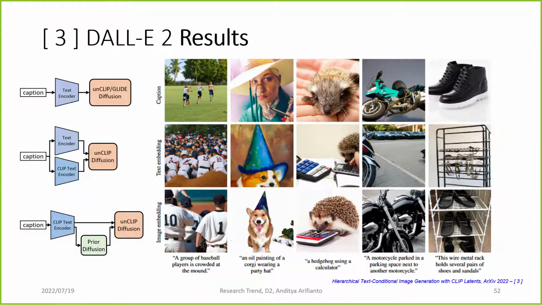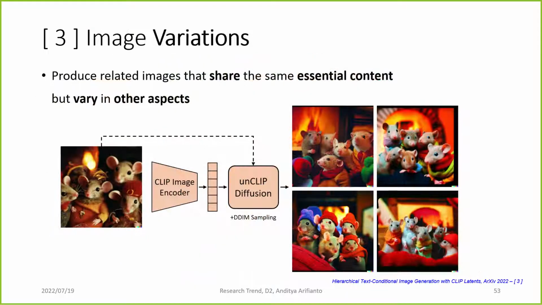And then they tried to prove those hypotheses. If they use diffusion just from the text encoder, essentially this is just GLIDE. This is the result from the caption. If they use the text encoder transformer and just the text embedding from CLIP without the prior, they have this result, which is still good. But when they use the prior diffusion to change from the text into the image embedding before feeding it into the unCLIP, it gets an even better image using the same caption.